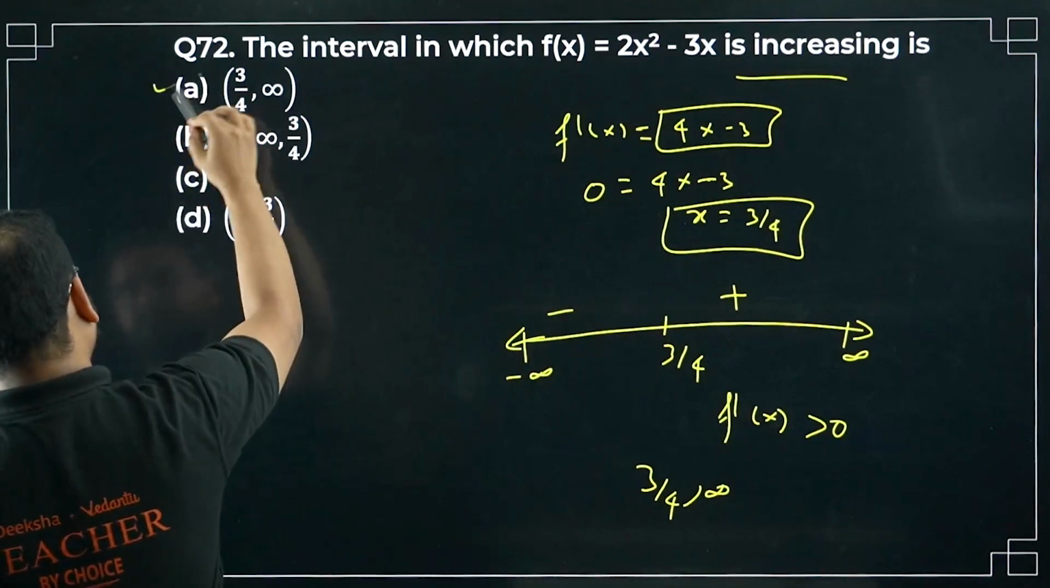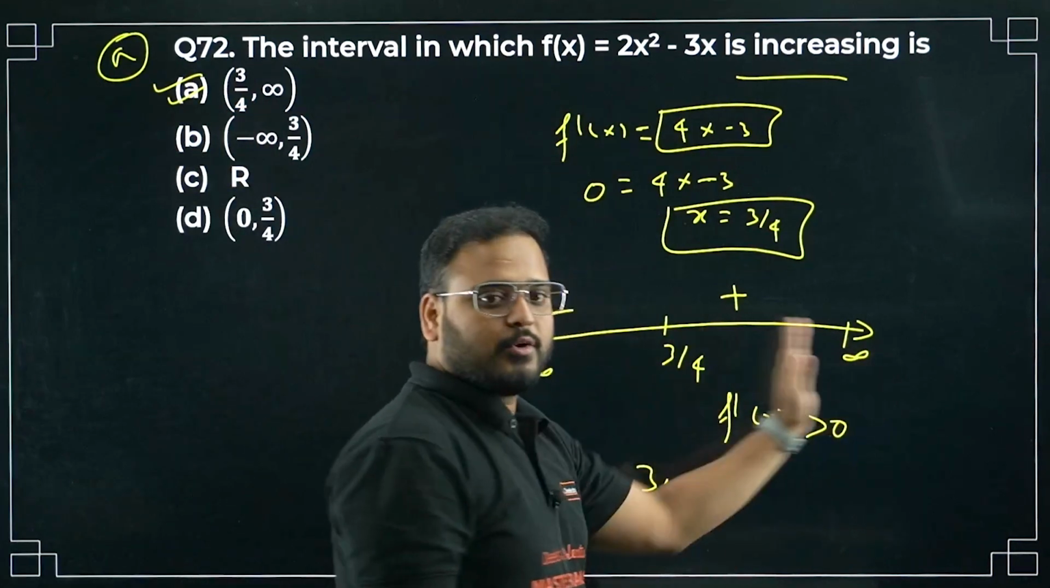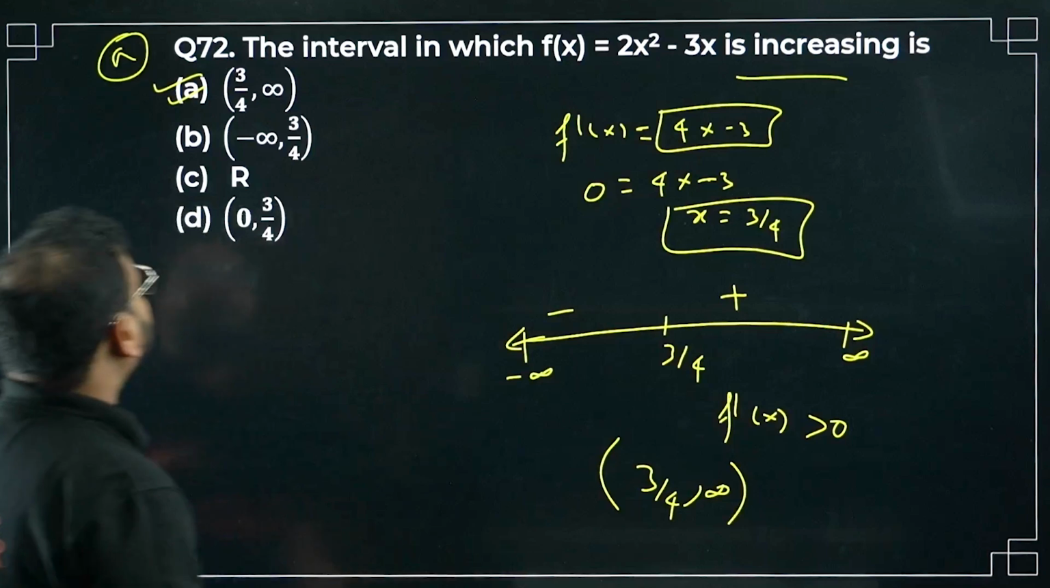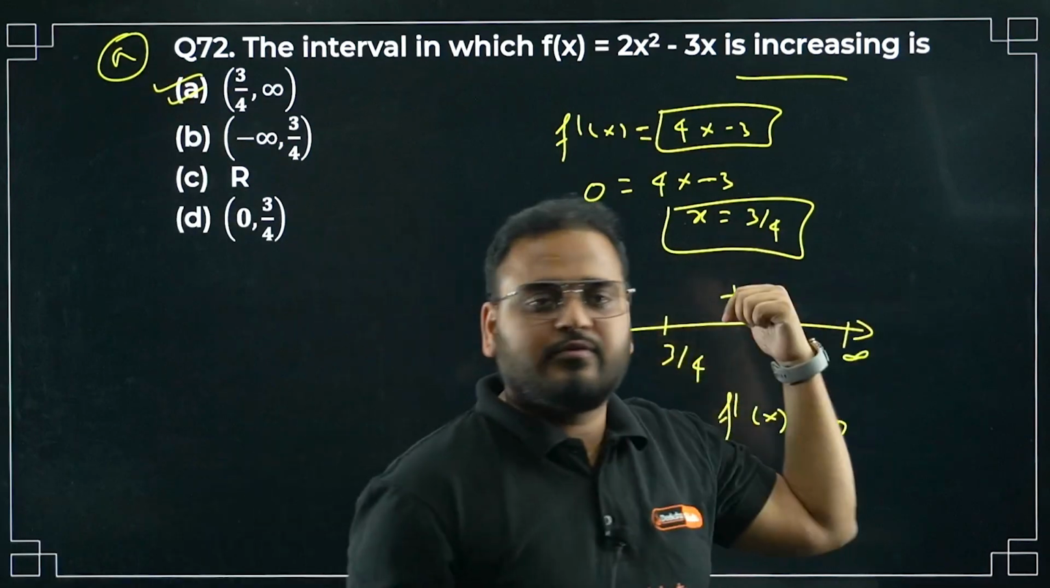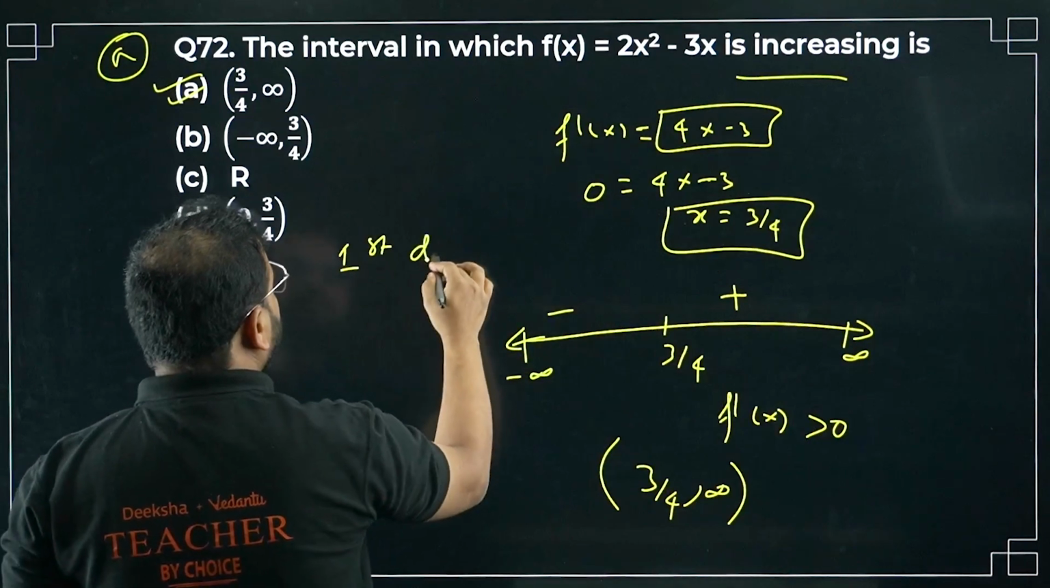Option number A is correct. From here to this side, 3 by 4 to infinity. Option number A is correct. 72 is done, sir. Very simple question. Which test we have done over here? First derivative test.